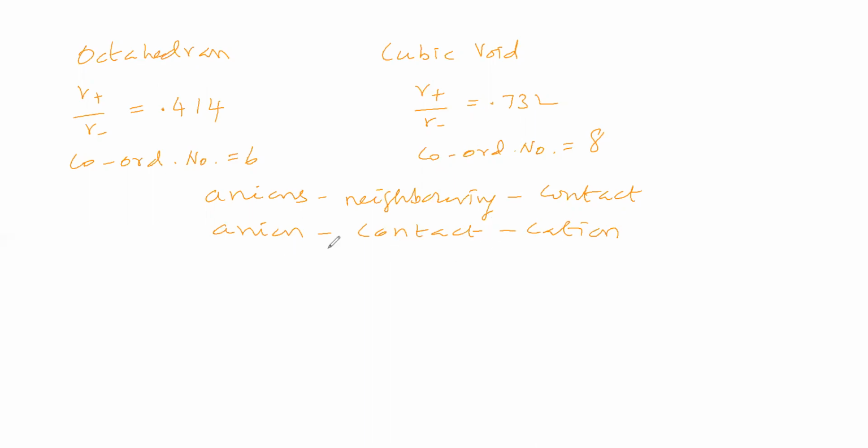That is what we said: in both cases, neighboring anions are just in contact, and the anion is in contact with the cation.